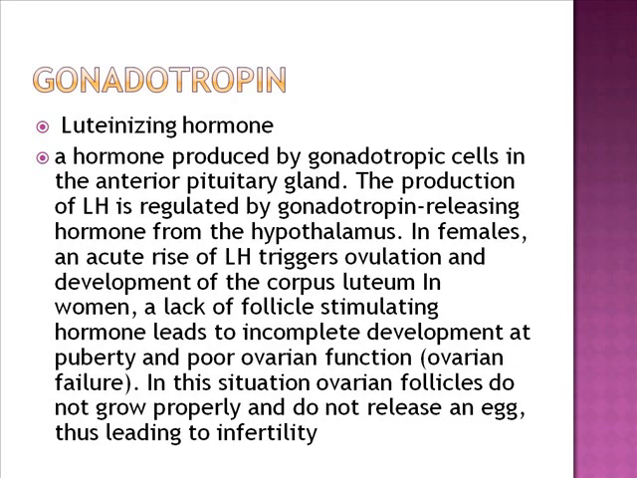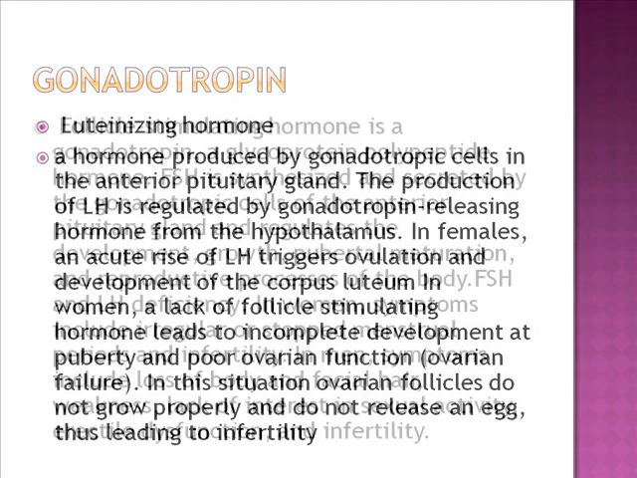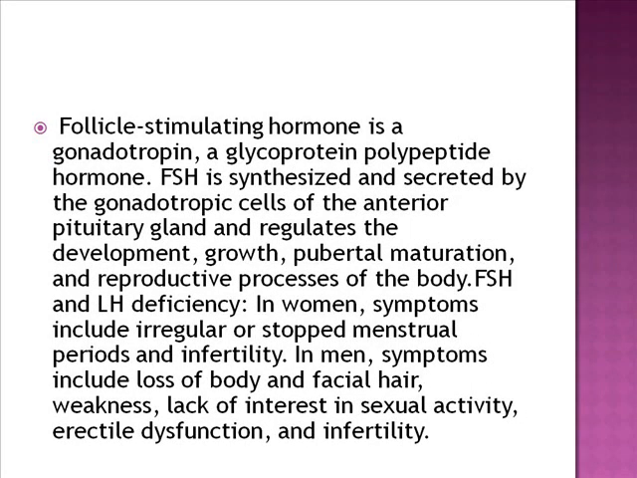In women, a lack of follicle stimulating hormone leads to incomplete development at puberty and poor ovarian function. In this situation, ovarian follicles do not grow properly and do not release an egg, thus leading to infertility. Follicle stimulating hormone is a gonadotropin, a glycoprotein polypeptide hormone. FSH is synthesized and secreted by the gonadotropic cells of the anterior pituitary gland and regulates the development, growth, pubertal maturation, and reproductive processes of the body.